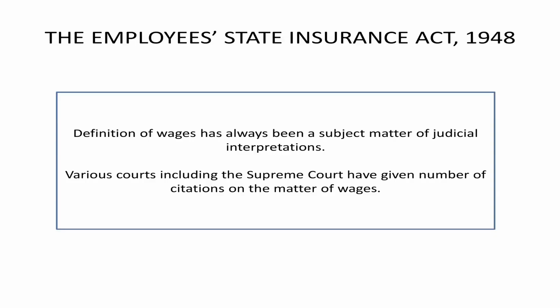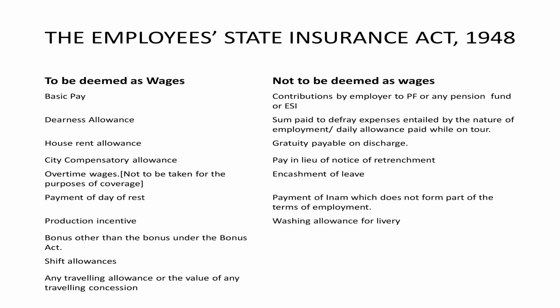Now, the definition of wages has always been the subject matter of judicial interpretations. Various courts, including the Supreme Court, have given a number of citations on wages, because a number of issues have been taken up to the courts about what is wages and what is not wages. I have prepared a comparative slide. On the right side you will find what is deemed as wages, and on the left side what is not deemed as wages. I have taken these points from various judgments. Instead of quoting all the judgments, I have compressed it in the form of a small table where you can read and understand what is deemed as wages and what is not.